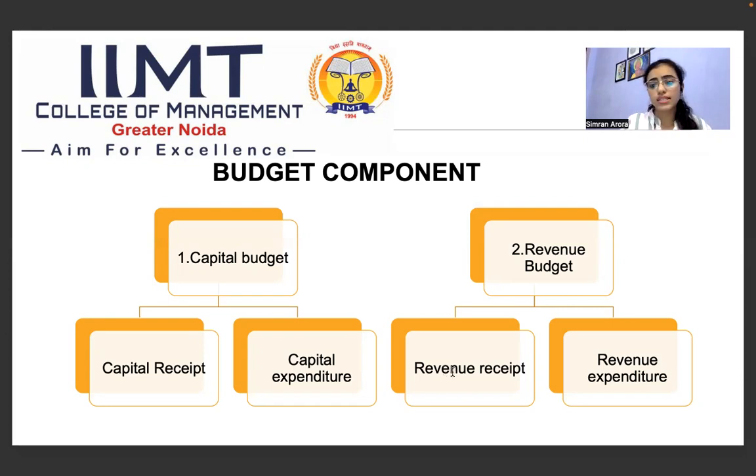And in non-tax receipts, like the fine, the profit, the interest, these are examples of revenue receipt. And next is revenue expenditure. So the paying of salary, pension, etc. comes under the revenue expenditure. So this is all about the budget components.